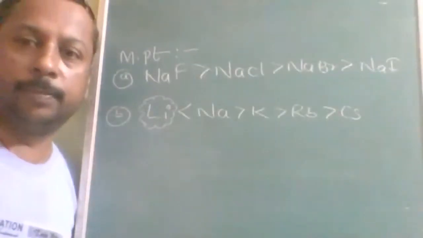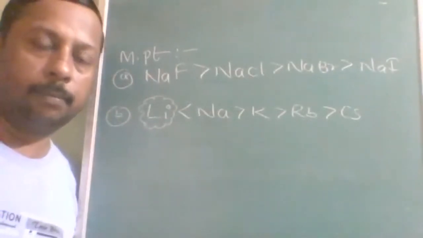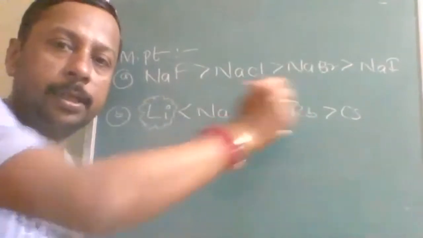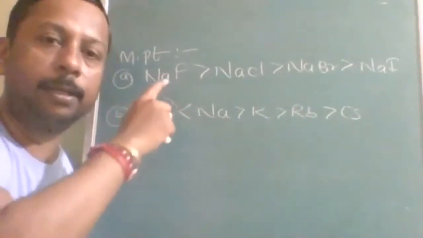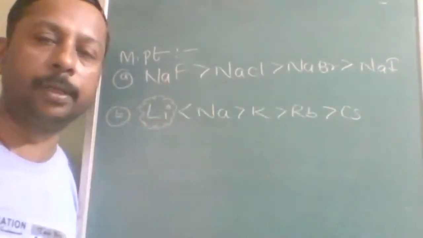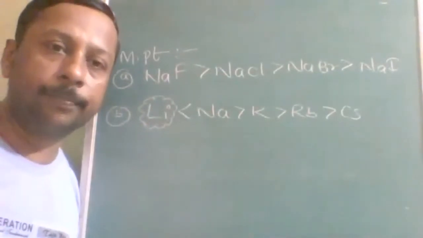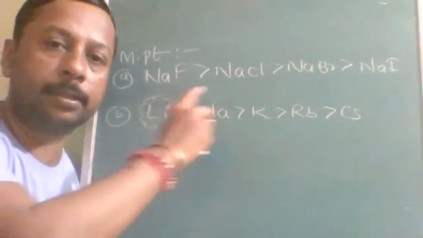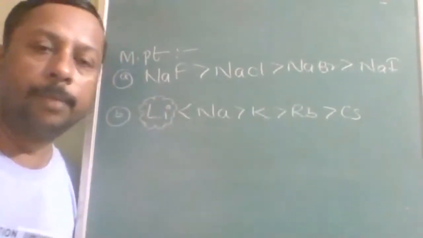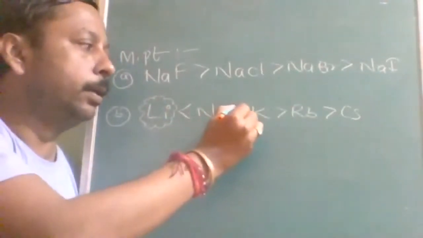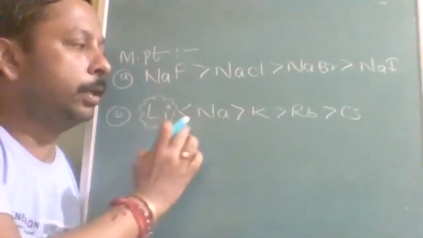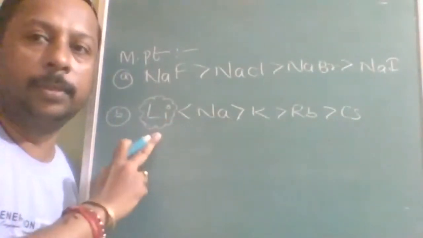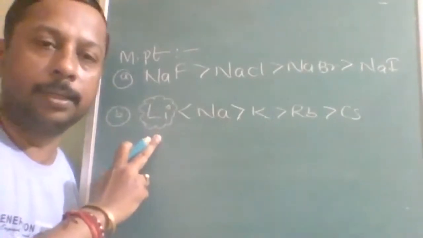Next one is the melting points of halides. If I keep the metal constant but change the non-metal, fluorine, chlorine, bromine, iodine, ionic nature decreases, therefore melting point also decreases. But if I change the metal, it should also decrease. Understood? But lithium is abnormally less. What is the reason?